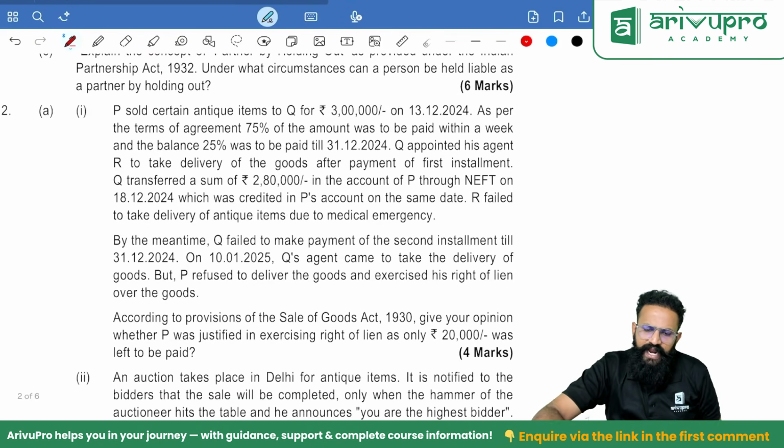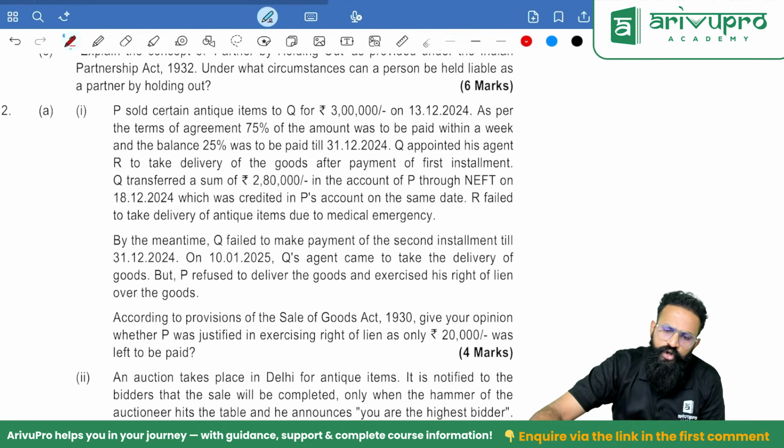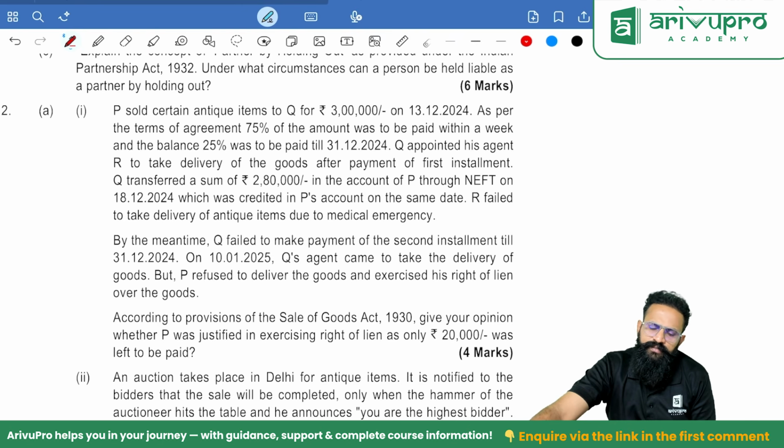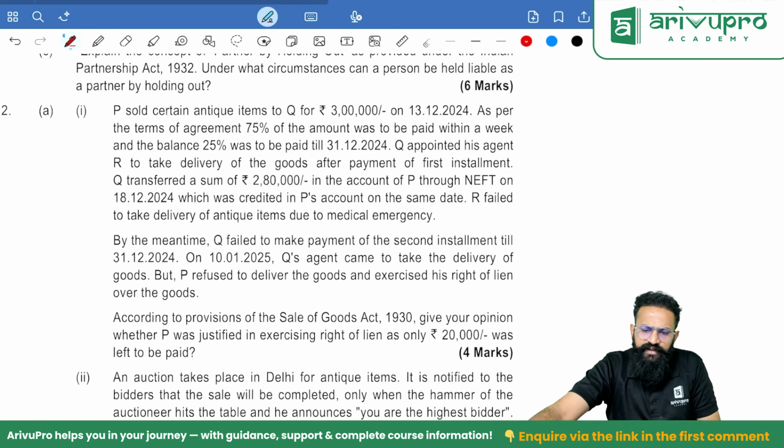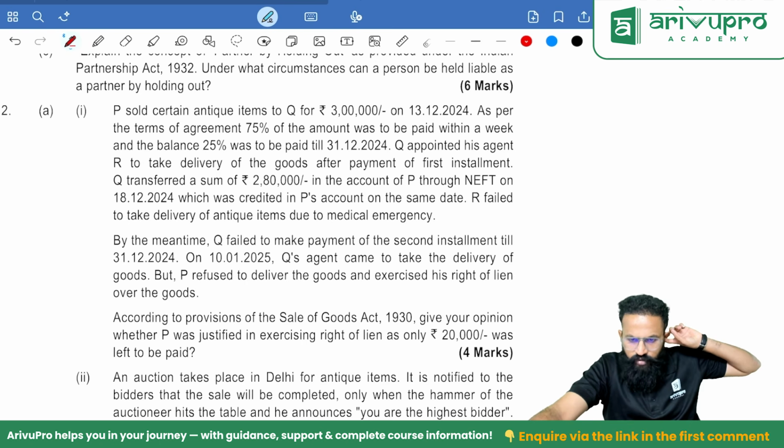P sold certain antique items to Q for 3 lakh on 13th December 2024. As per the terms of agreement, 75% of the amount was to be paid within a week and the balance 25% was to be paid till 31st December 2024. X appointed his agent R to take delivery of the goods. After the payment of first installment, Q transferred a sum of 2,80,000 in the account of P through NEFT on 18th December 2024.